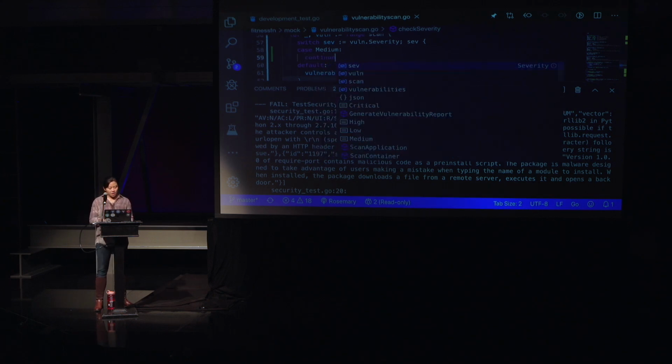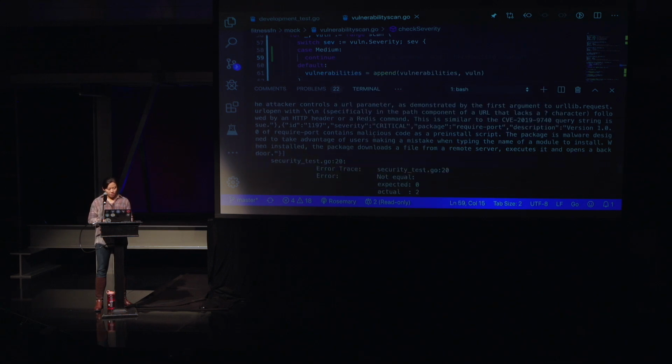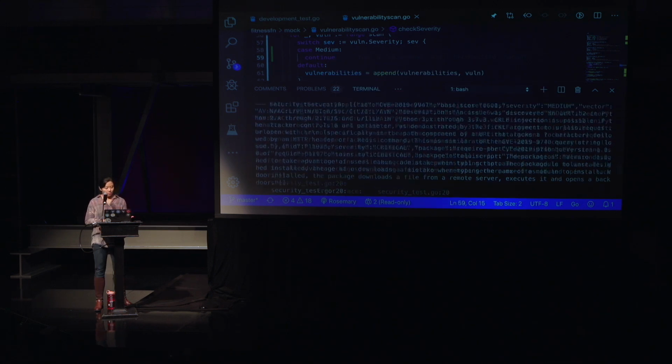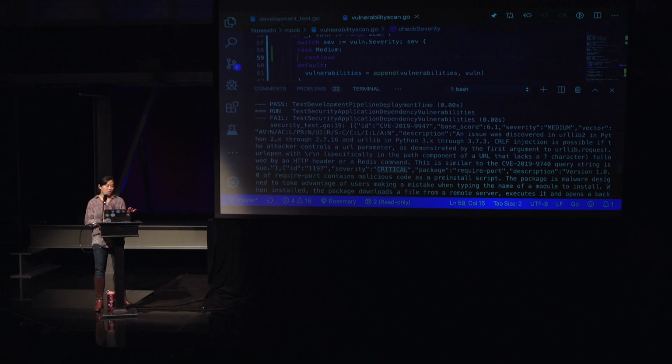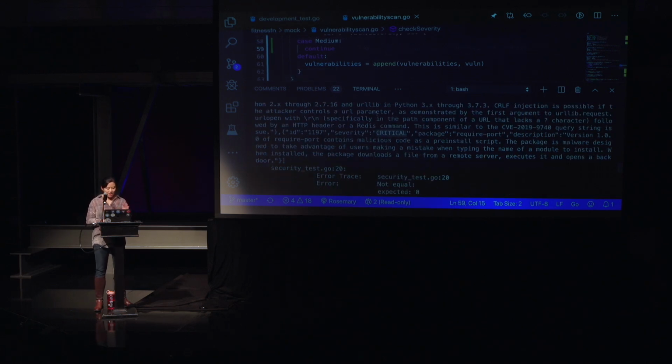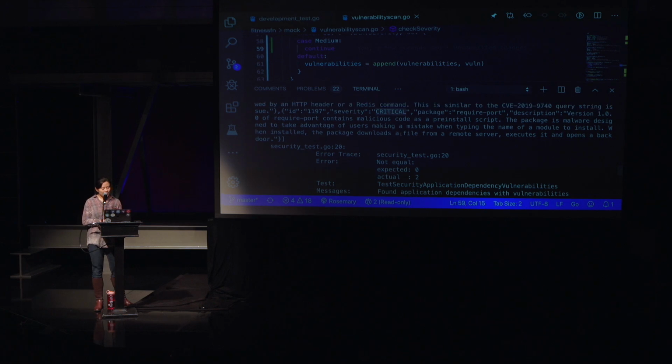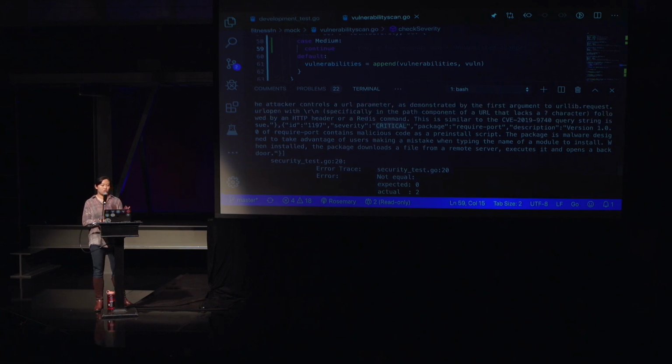So if it's medium, I'm just going to ignore it, and really all I should get is maybe one vulnerability in this test, right? So it's critical. Now, imagine these are in pipelines. I apologize. Again, the mocking is a little confusing, but the idea is that I only want to focus on critical vulnerabilities, and actually we continue to add to this logic to say, okay, besides the medium case, we also